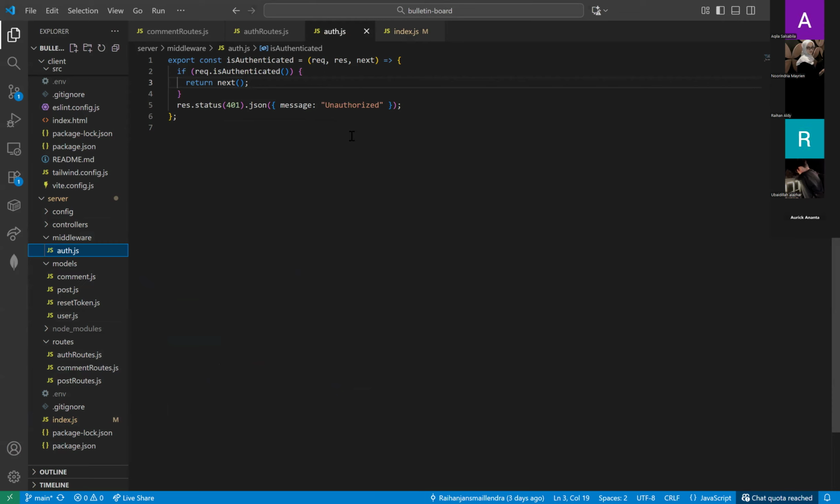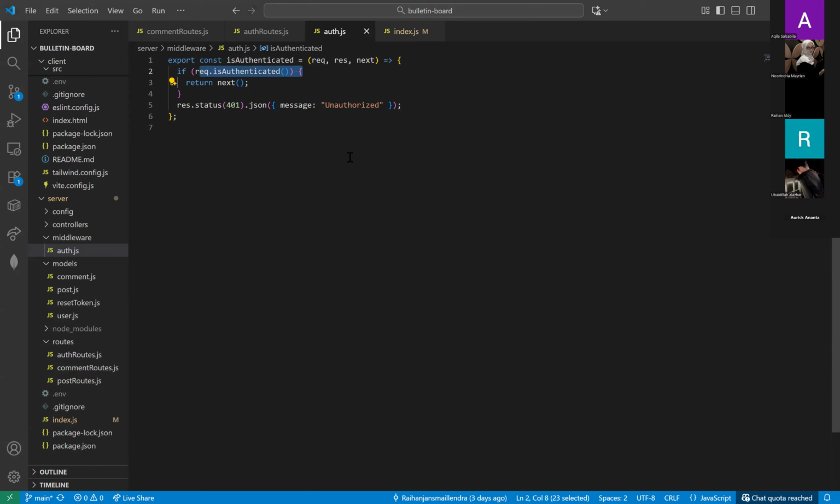In the middleware itself, we declare and export the function named isAuthenticated, so it can be used in another file as a middleware. And then there's a function from passport.js.